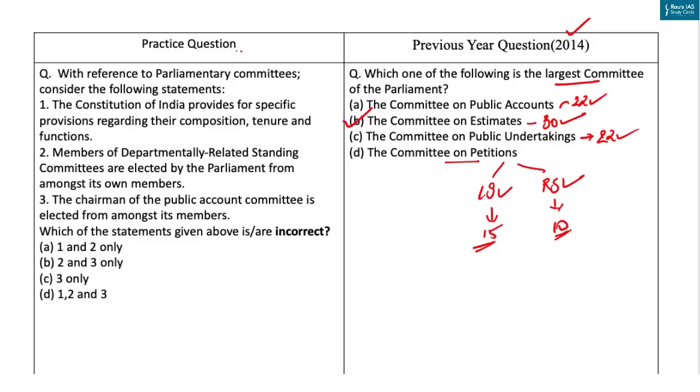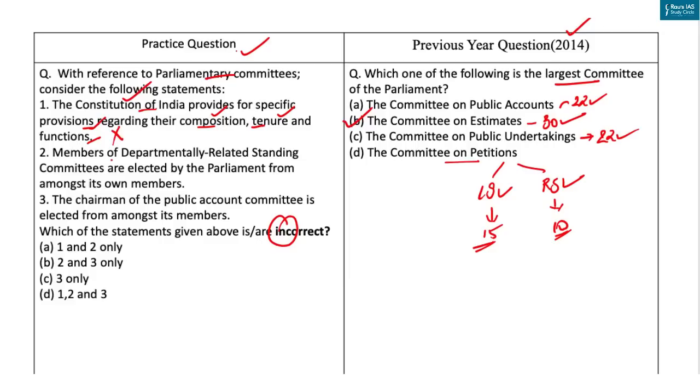Now let's come to the practice question. So here you have to identify incorrect statements with reference to parliamentary committees. So the first statement is, the Constitution of India provides for specific provisions regarding their composition, tenure and functions. Now the Constitution of India does make a mention of these committees at different places, but without making any specific provisions regarding their composition, tenure and functions. All these matters are dealt with by the rules of the two houses. So our first statement is incorrect.